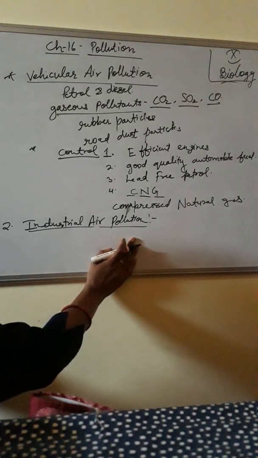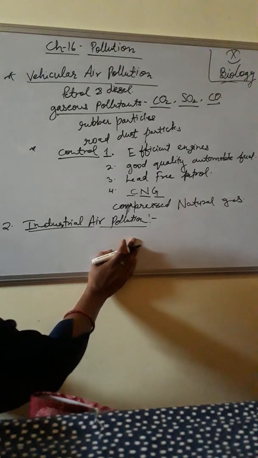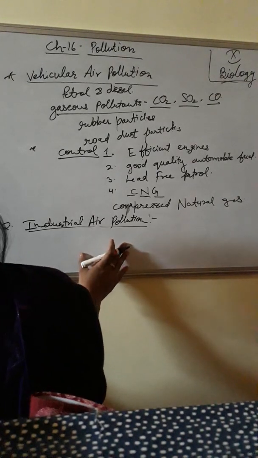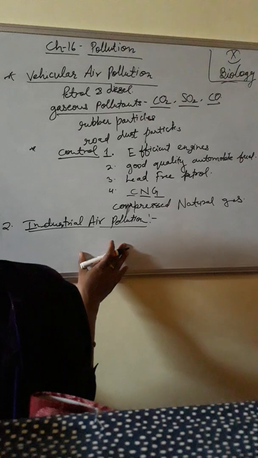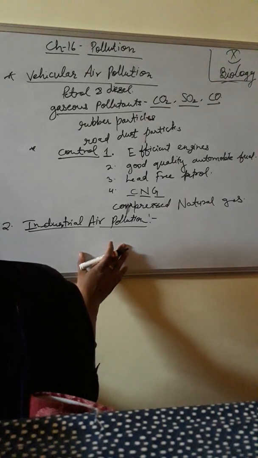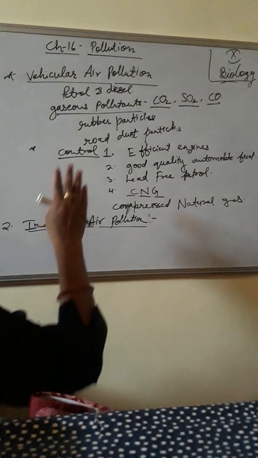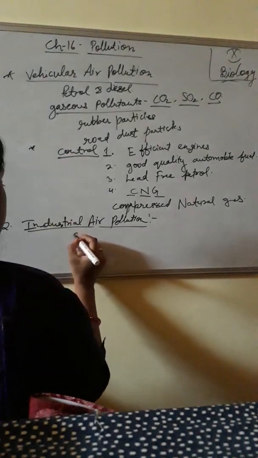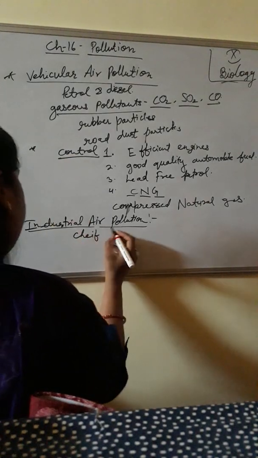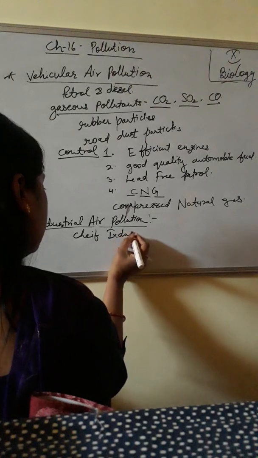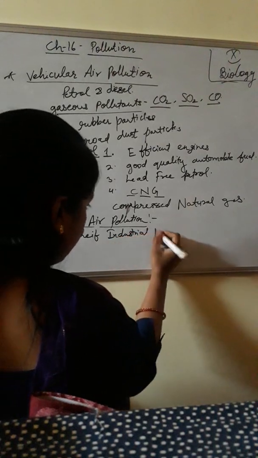It ranges from small scale pottery and carpet weaving units to huge sugar factories, cloth factories, metal factories, automobile manufacturing units, drug manufacturers, oil refineries, and so on. They give out all kinds of pollutants. First one, the chief industrial pollutants.